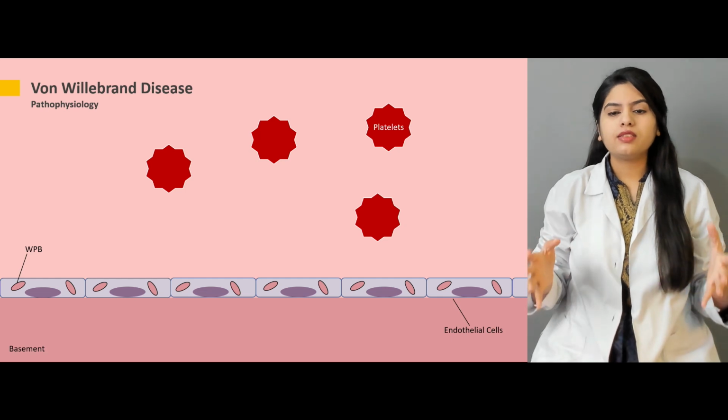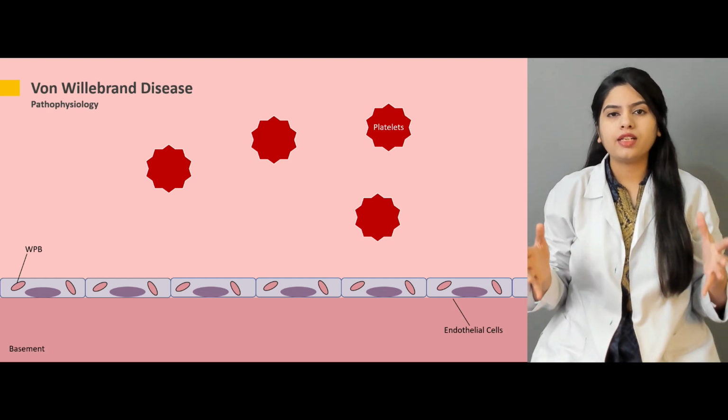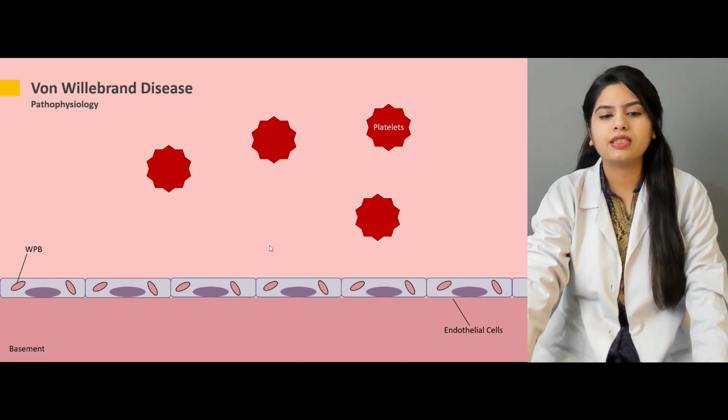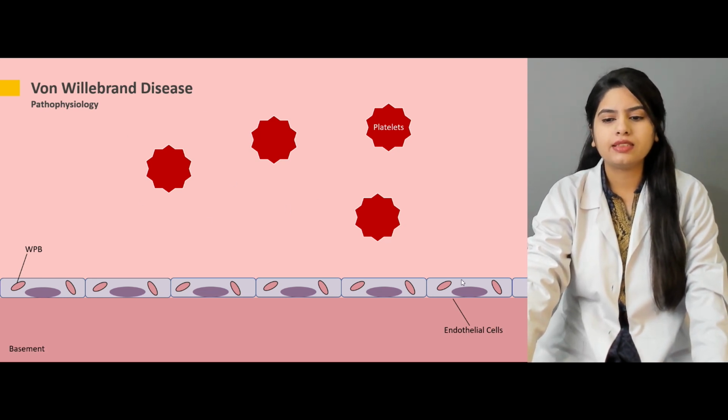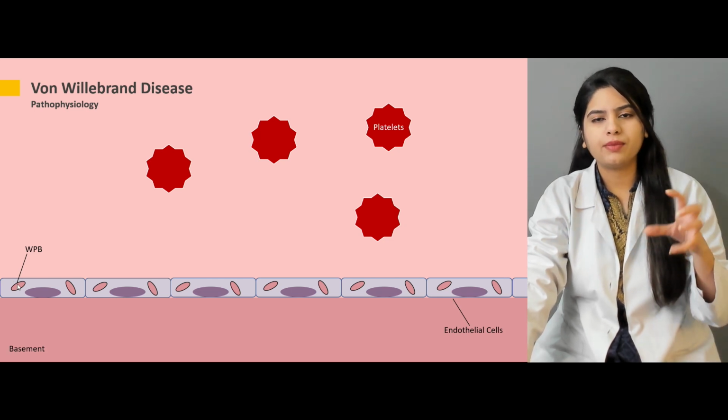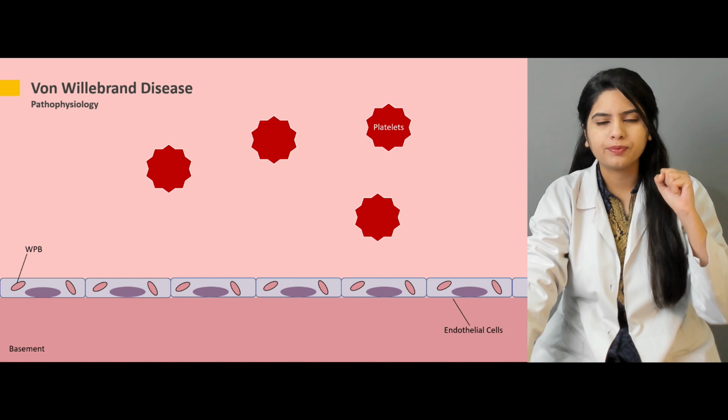Now, this is basically a diagram. This is the endothelial cell. This is basically the blood vessel. Endothelial cells are here, and this is the basement membrane. Now, these are the platelets, and these are the WP bodies that are present inside the endothelial cells.